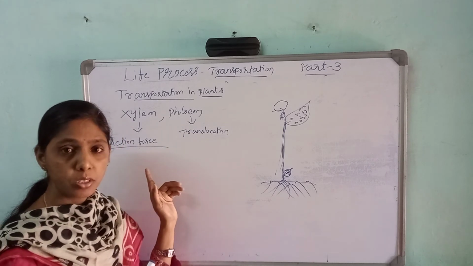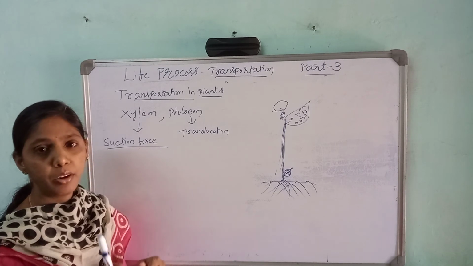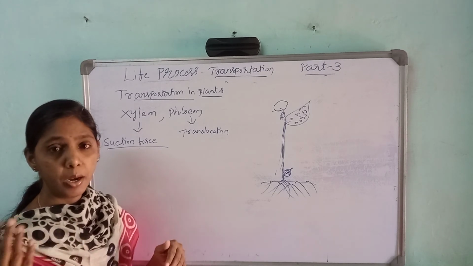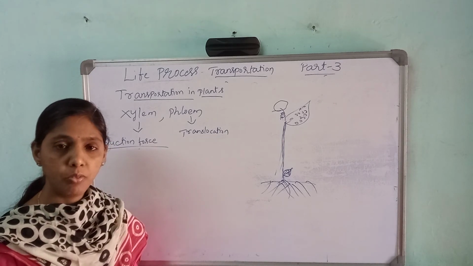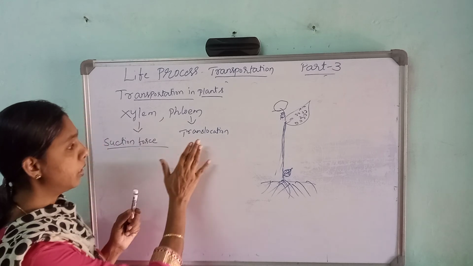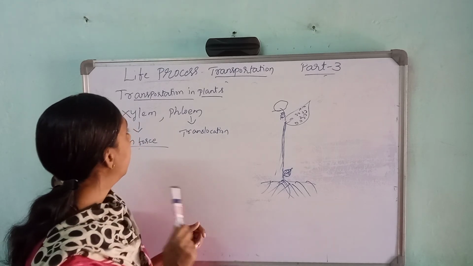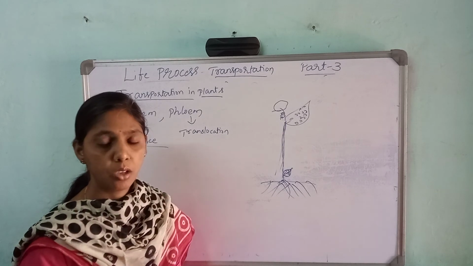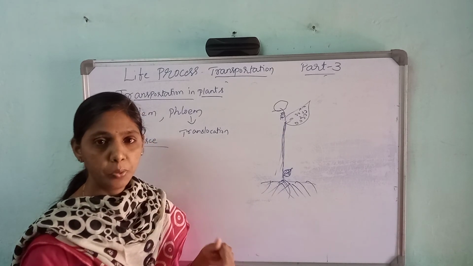When is the suction force created? Suction force is the force which is created because of the difference in pressure, that pressure created by the transpiration. And translocation is the process in which the dissolved photosynthetic food is transported to all the parts of the body. Okay, translocation. So this is what they have given about transportation in plants, how with the help of the xylem and phloem vessels it transports food.